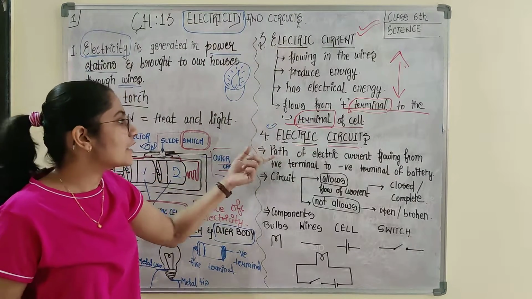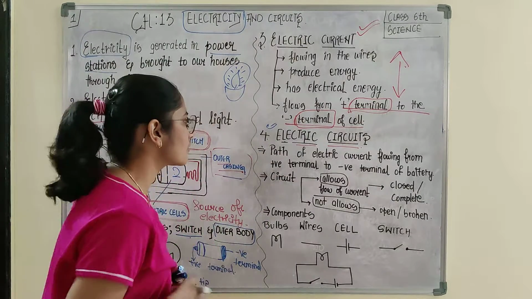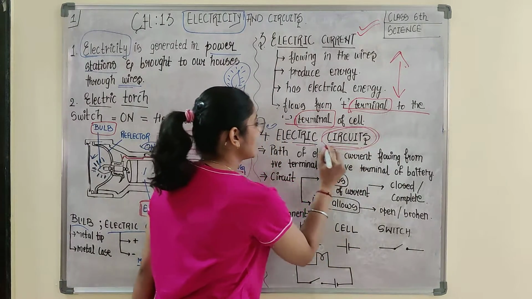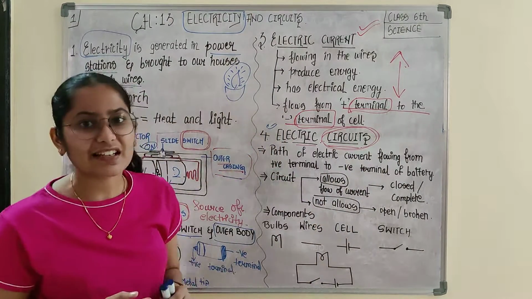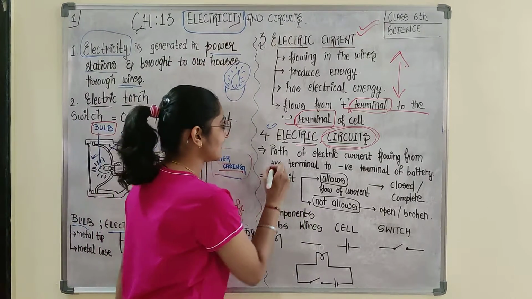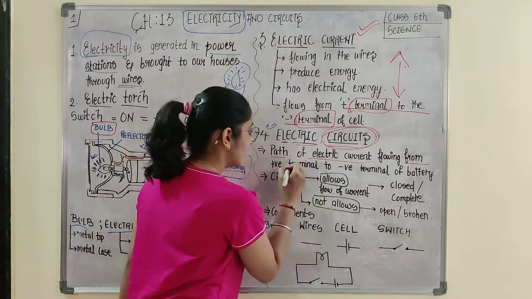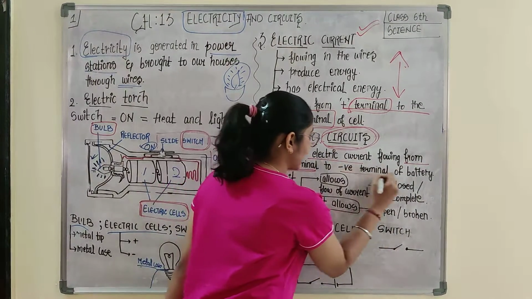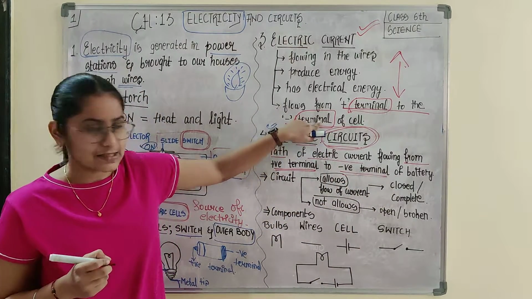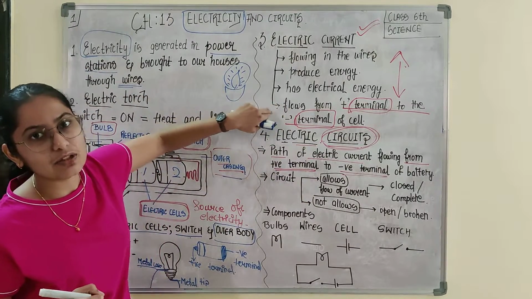Okay. In case I talk about electric circuits, what is an electric circuit? You are trying to say circus. It is not circus. It is circuit. So that circuit is not the Munna Bhai wala circuit. If we talk about an electric circuit, this is the path of electric current flowing from the positive terminal to the negative terminal. You just now said this, yes, this is the same thing. That's why I skipped here. We would be reaching to this again.